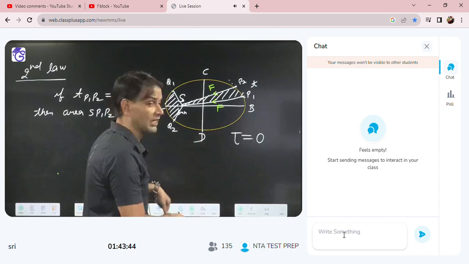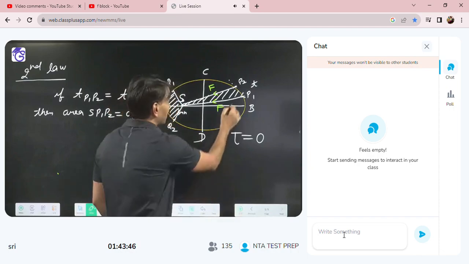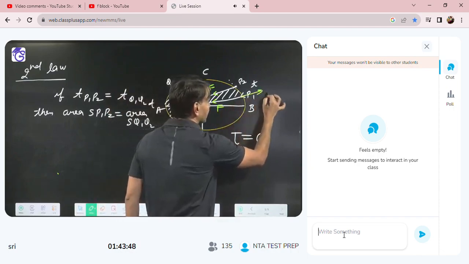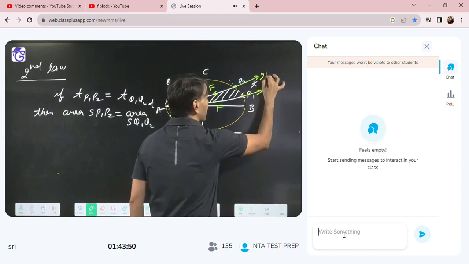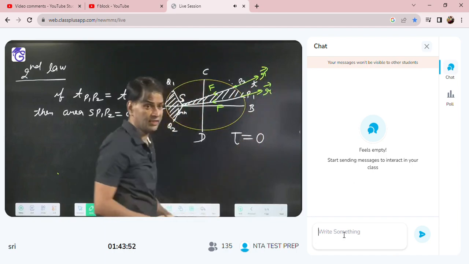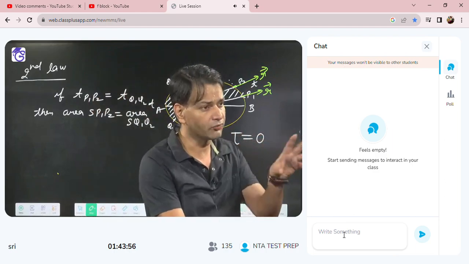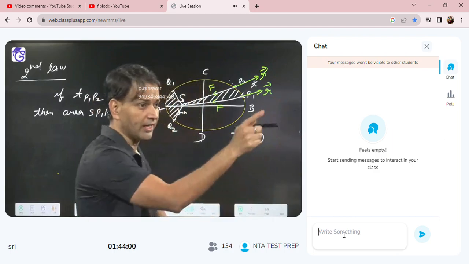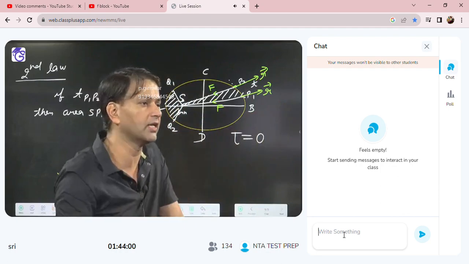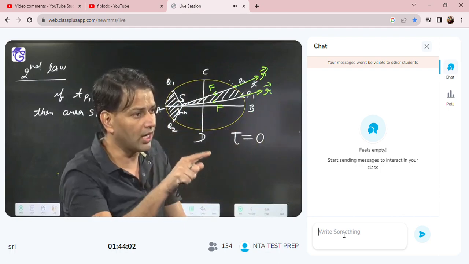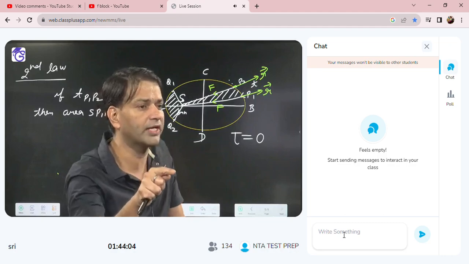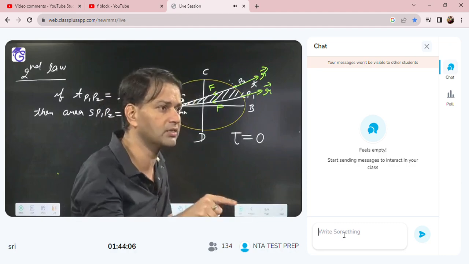Now, what is the torque? R cross F. When the planet is at P1, its R is here. When the planet is here, R is here. Now you can see the angle between R and F is 180 degrees. So torque is R F sine 180, and sine 180 is 0. So torque will be 0.